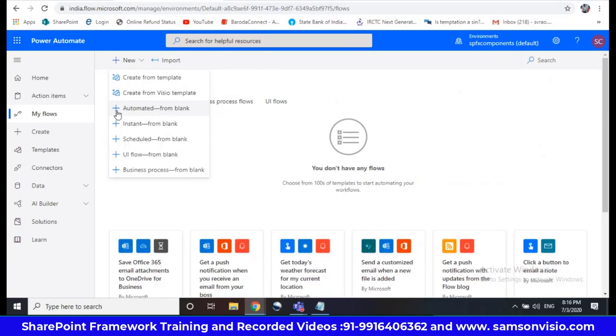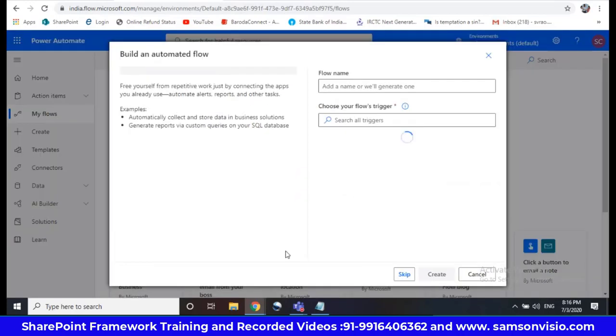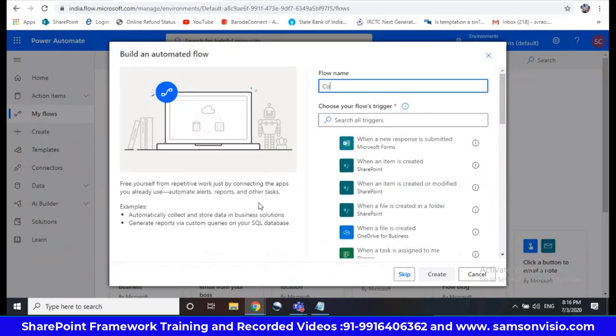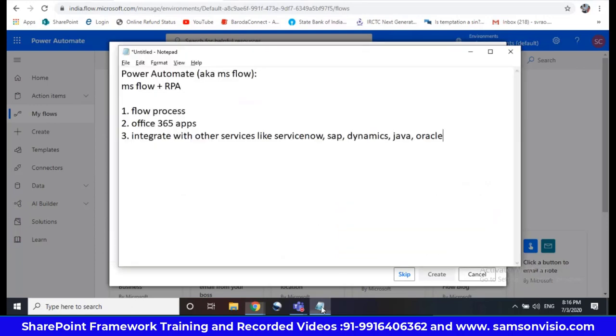So I'm going to take automated from blank initially. My flow name I'm giving country details. So here, in the flow, we have two things.